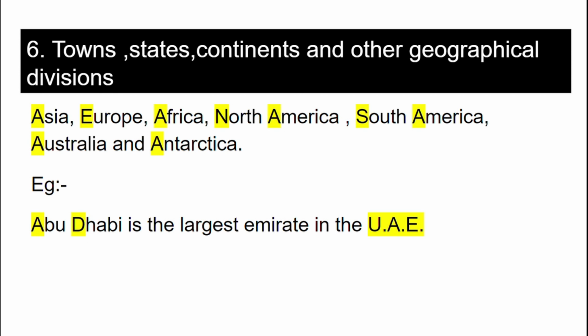Now comes names of towns, states, continents and other geographical divisions. They should always be capitalized. For example, Abu Dhabi is the largest emirate in the UAE. Here, Abu Dhabi, the first letters are capitalized. Also, UAE shows the abbreviation of United Arab Emirates. So, all the letters are capitalized here.